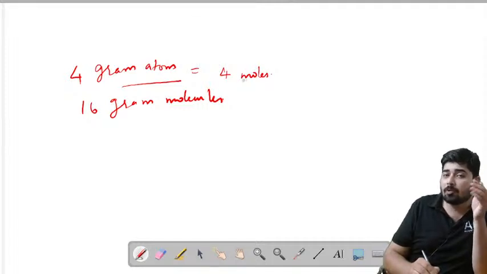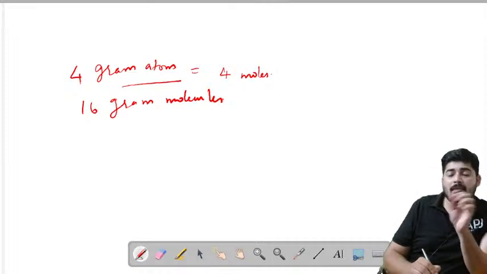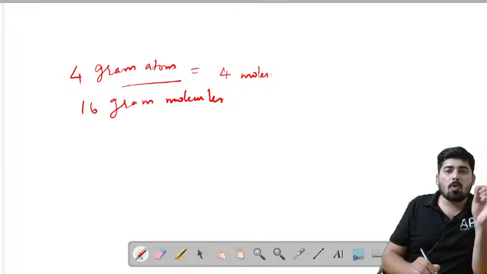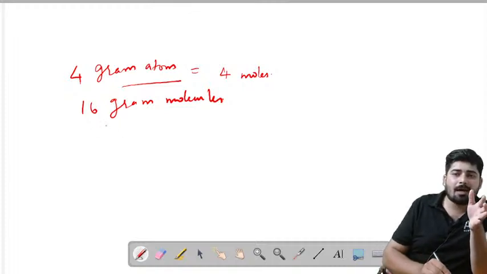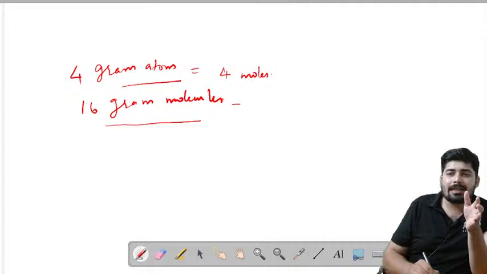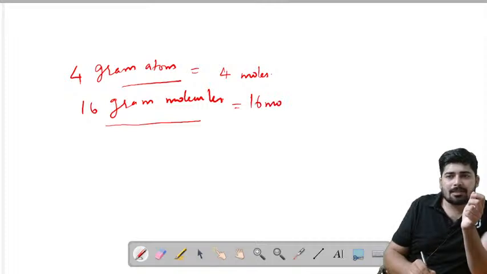So you have to feed this into your mind that whenever gram atoms or gram molecules are used, it only represents moles. So when I say 16 gram molecules, it is just 16 moles.